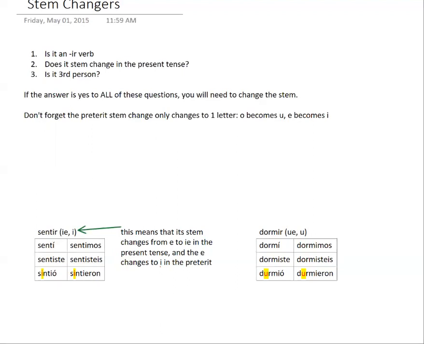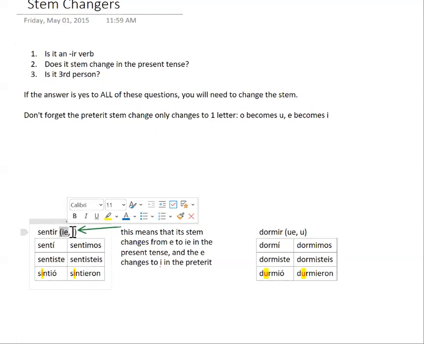But if you do get an IR verb that stem changes in the present tense, like we can see here, sentir and dormir, those are both IR verbs and they're stem changing verbs. And remember, if you see these little vowels next to the infinitive, that's usually a clue that these are stem changing verbs. This first one, IE, is the change it has in the present tense.